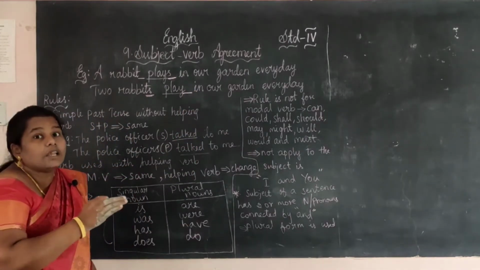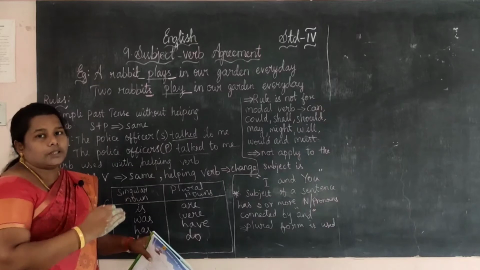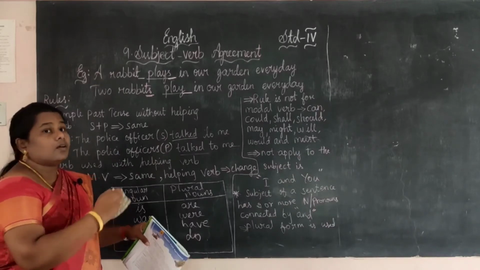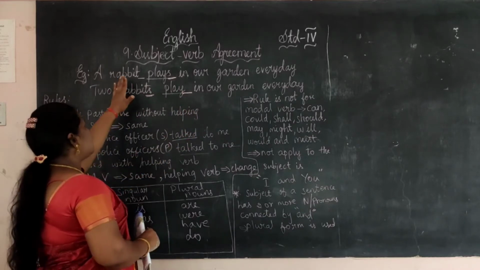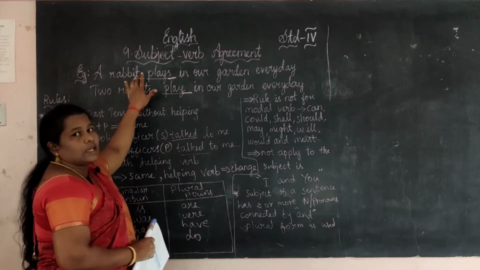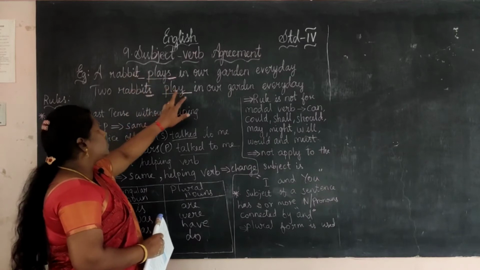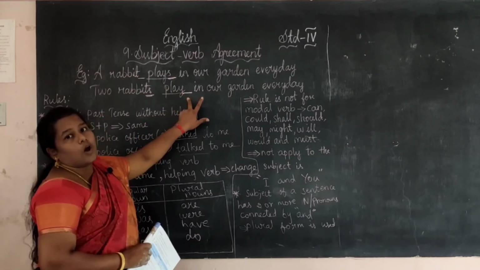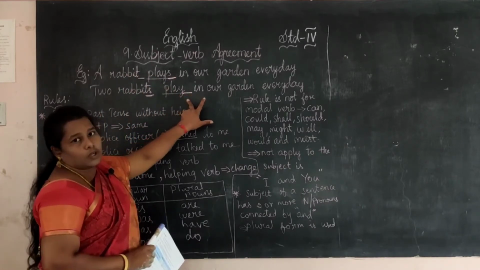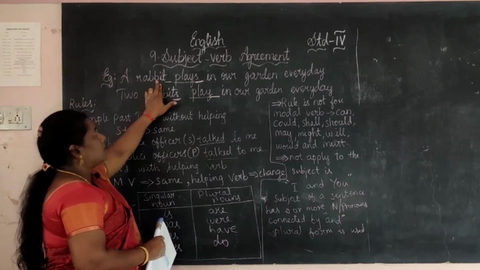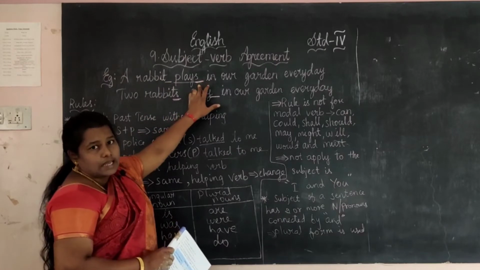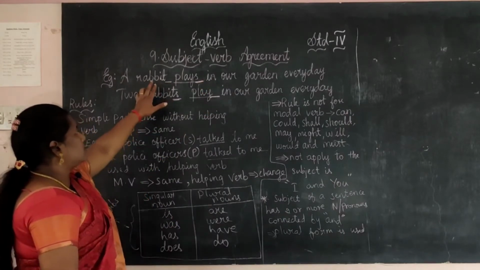This is the agreement. Agreement means oru oppandam, between who and who, subject and verb. If there is an s in the subject, there is no s in the verb. If there is no s in the subject, the verb has s.